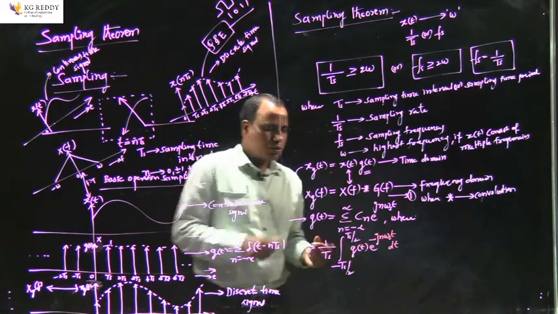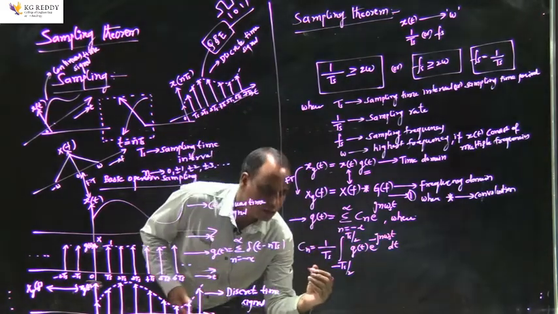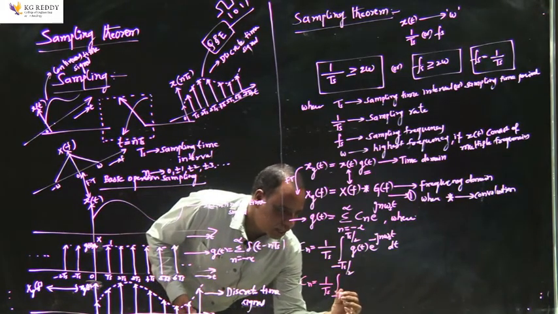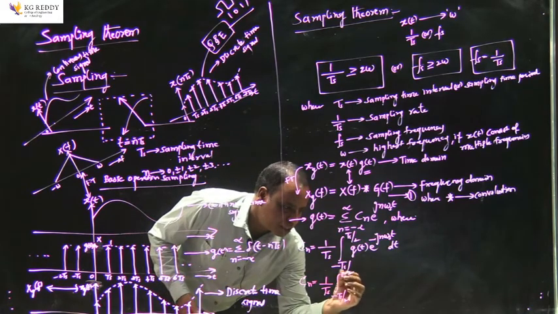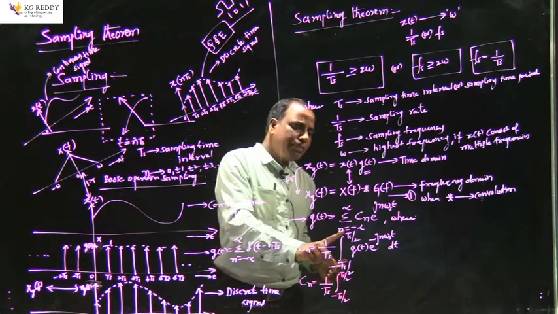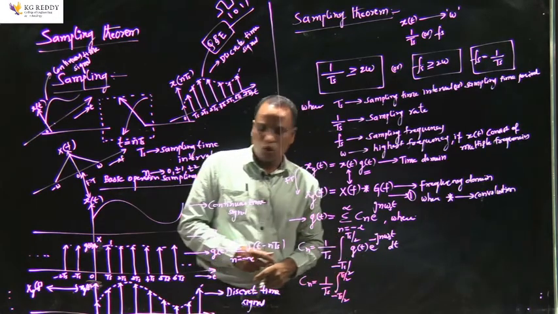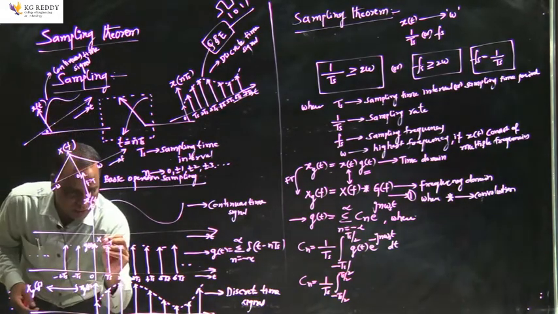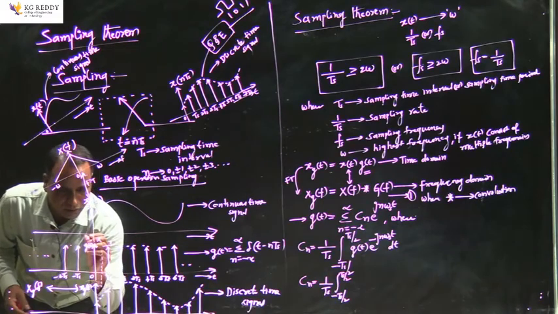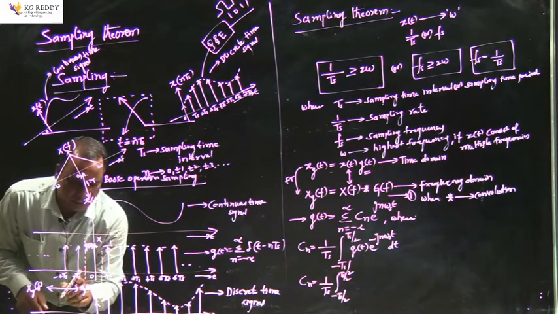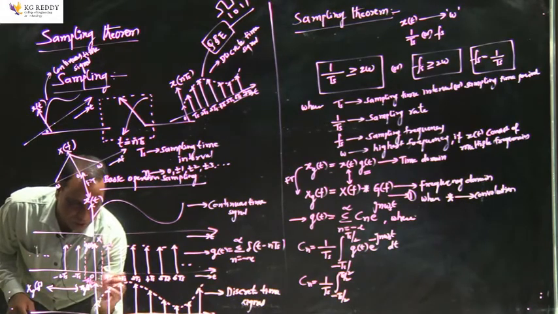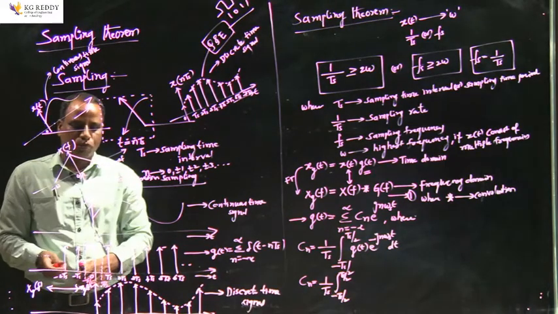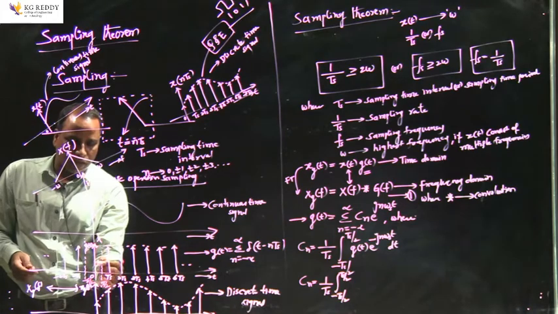So if I try to evaluate the expression for Cn, it becomes 1 by Ts, integration from minus Ts by 2 to plus Ts by 2, of g of t. What exactly is g of t? If you want to understand the expression for g of t between minus Ts by 2 and plus Ts by 2, in between these two limits g of t is nothing but an impulse function with an amplitude of 1.